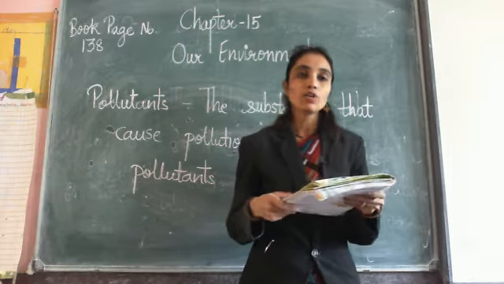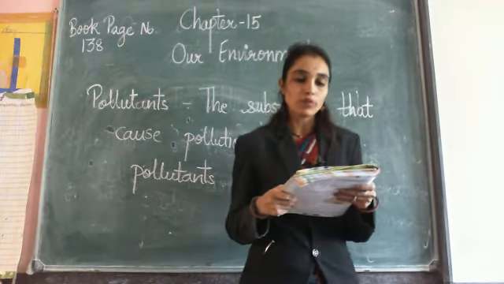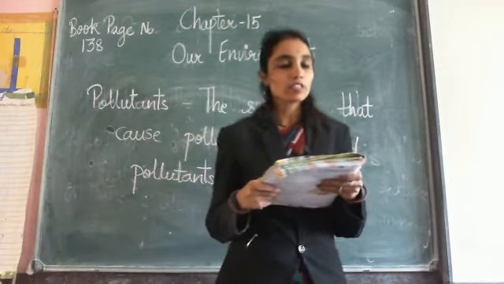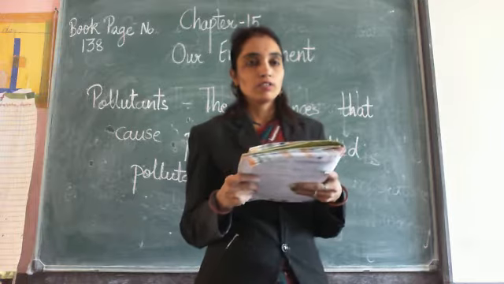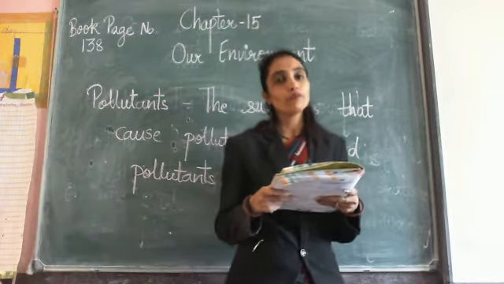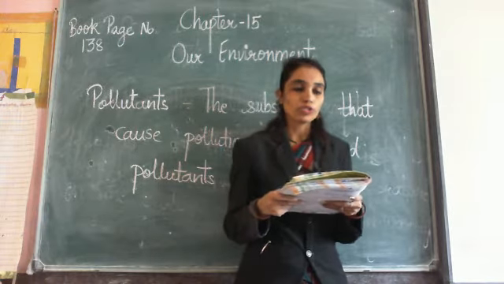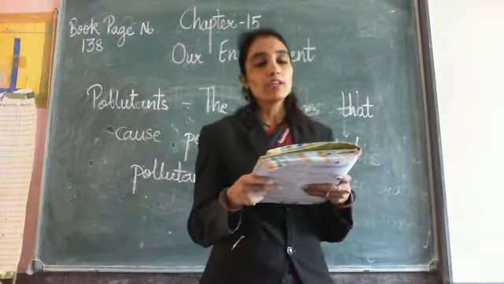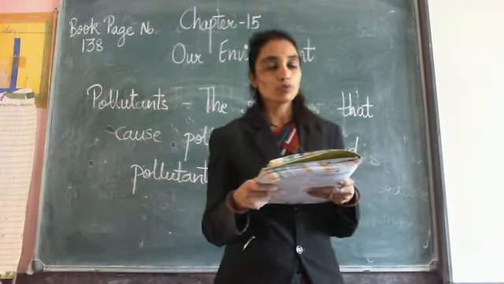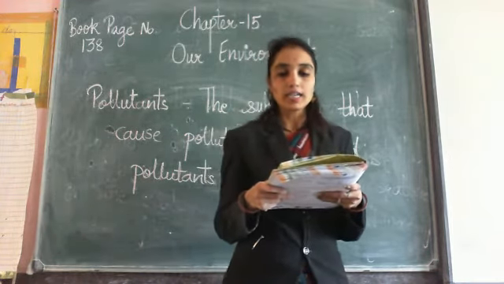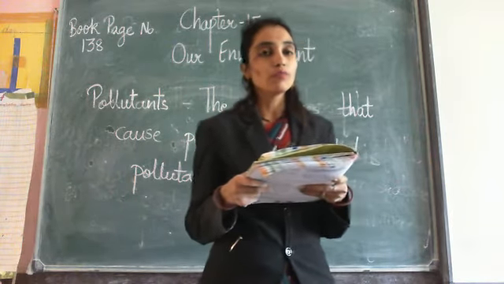Then next is water pollution. Water pollution is caused when household and industrial waste is released into water sources. Addition of harmful substances to the water is called water pollution. Some people bathe and wash clothes in the river. This also pollutes the water.